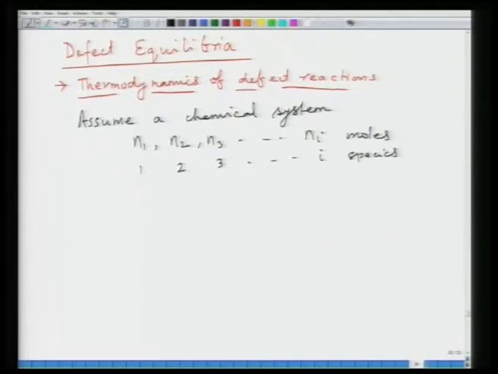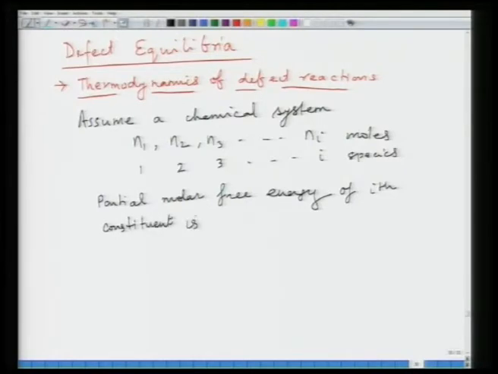And the partial molar free energy of a particular constituent, let us say of the ith constituent, is given as Gi, which is equal to the chemical potential, expressed as del G, the overall free energy, divided by del Ni at constant temperature, constant pressure, and N1, N2, to Ni minus 1, except Ni everything else is constant.